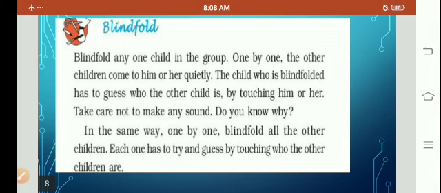So, children, we are not able to play this game as we are not there in the school. But when we blindfold, we all play this game. The children come and touch us. Then we have to recognize who that person is. So, those who are our friends or those who make a little sound, we can recognize them very easily by the touch, by the sound, by their voice. We come to know which person is touching us. But if the person is unknown, we will not be able to recognize that person. So, this game we cannot play because we are not there in the school. So, let's move ahead.